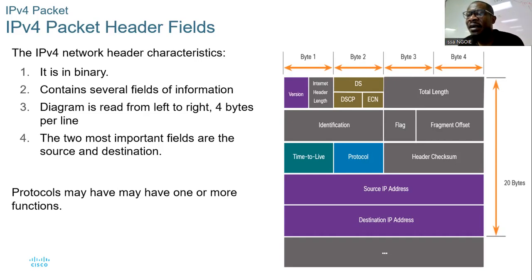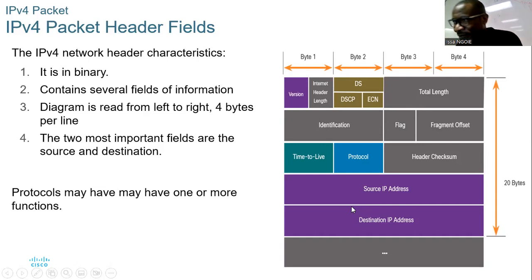And number 3, the diagram is read from left to right, 4 bytes a line. So for you to read this diagram, you can start from left to right, from the version, internet header length, up to total length. And number 4, the 2 most important fields are what? There's the source and there's the destination.